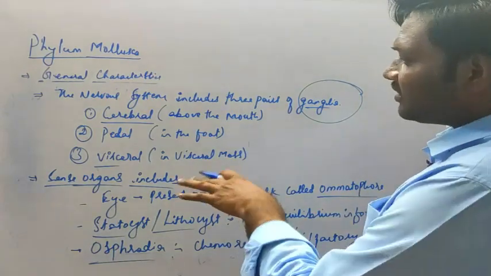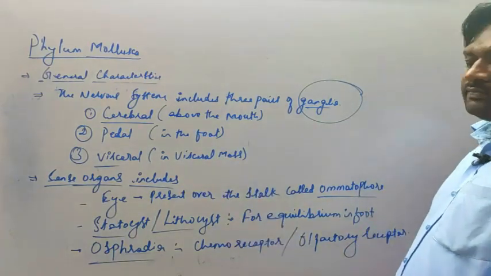So these are the sense organs which are present in the phylum Mollusca.